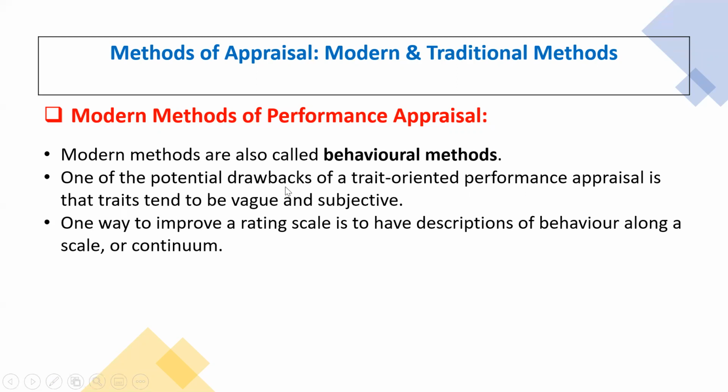One potential drawback of a trait-oriented performance appraisal is that traits tend to be vague or subjective. As we discussed, the traditional way of performance appraisal may sometimes create vagueness. One way to improve these rating scales is to have a description of behavior along with the scale and continuum. That is the essence of the modern methods of performance appraisal.